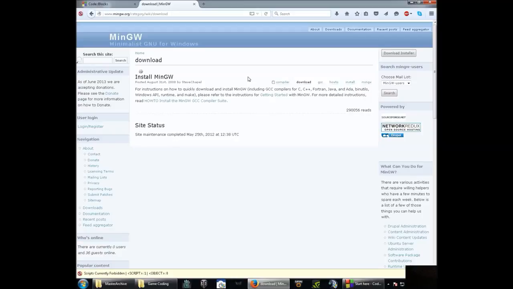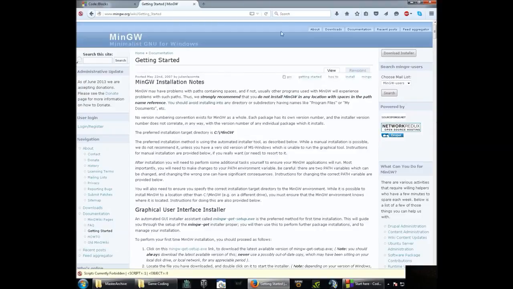This includes GCC compilers for C, C++, Fortran, Java. You can use this for a lot of things. I'd highly recommend it. What you do is you click right here, Getting Started, and it will step you through.